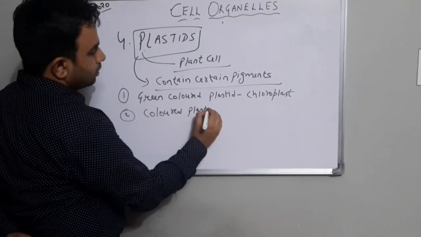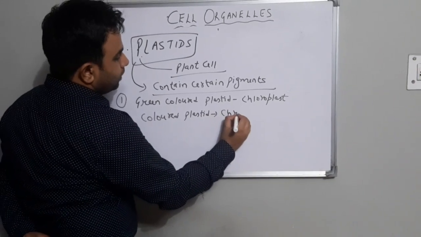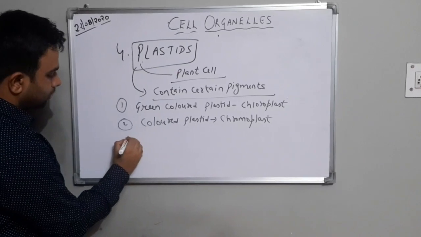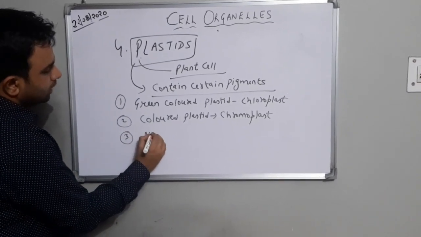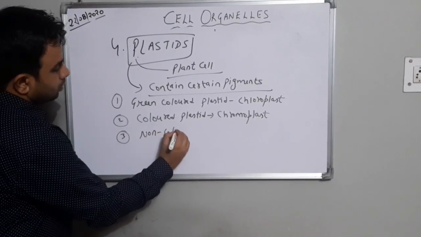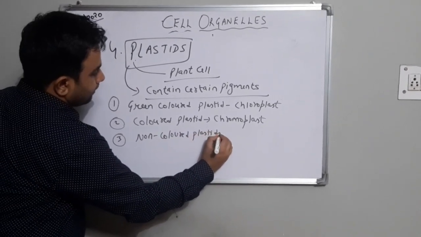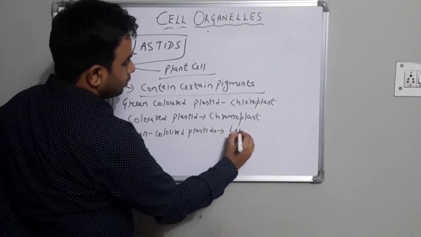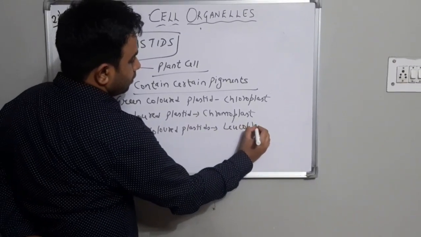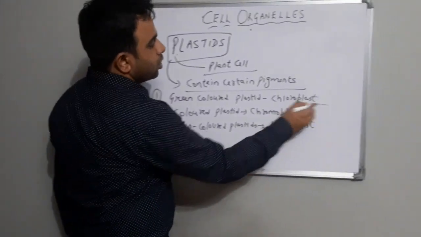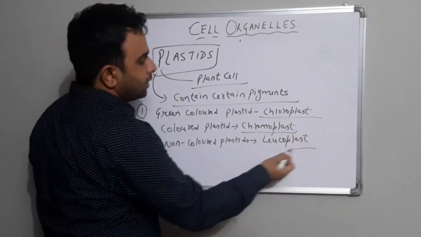Colored plastid is known as chromoplast, and non-colored plastids are known as leucoplast. So we have majorly three types of plastids: chloroplast, chromoplast and leucoplast.